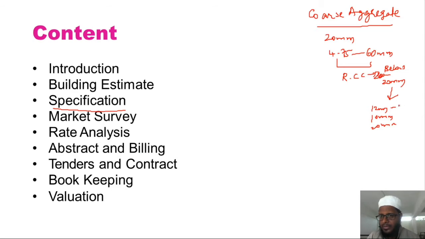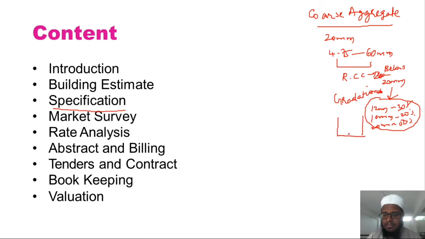Like we will be using 30% of this one, 20% of this one, and 50% of this one. This is said to be your gradation of coarse aggregate. Once we use these combinations, we'll have proper compaction of aggregate, so the density, mass by volume, of that product will be more. Once the density is more, concrete will get stronger, isn't it?